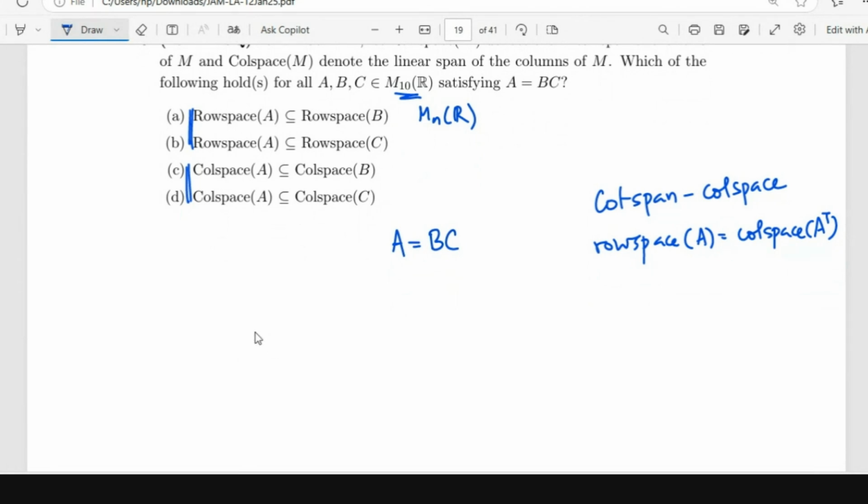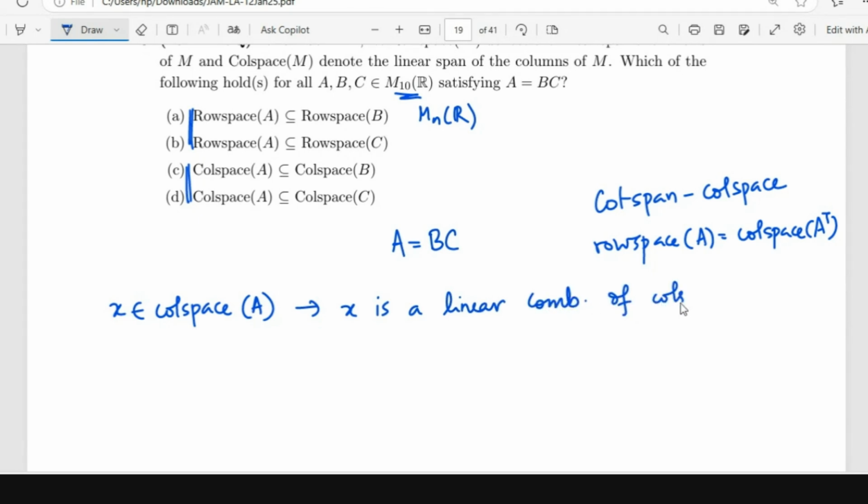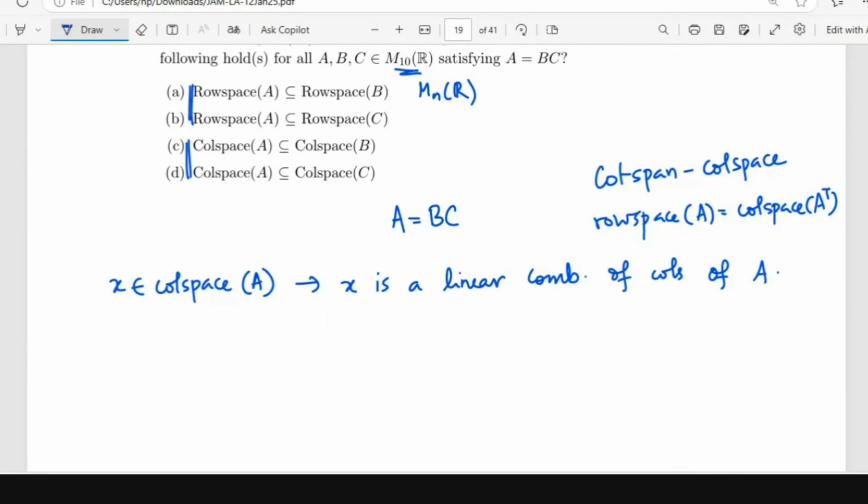Now, when do we say an element is in the column space? X belongs to the column space of A, then X is a linear combination of columns of A. So can I write that there exists a Y such that X is equal to AY?